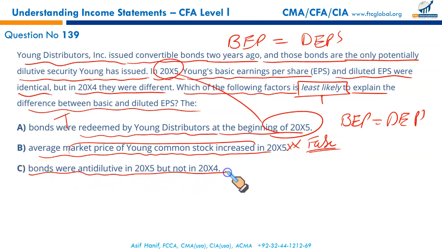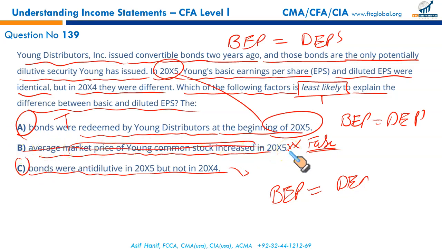Bonds were anti-dilutive. When the bonds are anti-dilutive, it means they won't affect your diluted earning per share. In this case, again, your basic earning per share will be equal to your diluted earning per share. So A and C are not likely to be this. B is the odd man out. This is least likely. Because of A and C, your BEPS and DEPS are the same, but B is totally odd amongst these given options.